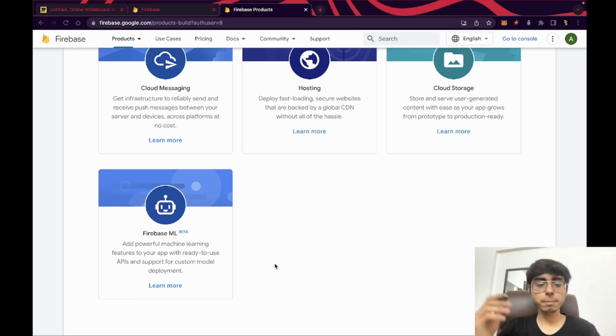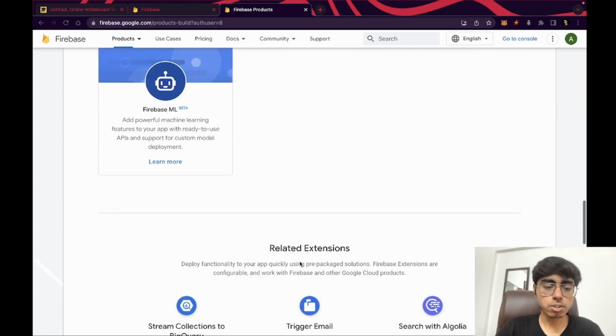Then Firebase ML. This is a beta version and it's getting explored really well. You can have your own custom machine learning models. You can host your models in Firebase, and you can run your machine learning model on the client side using Firebase, or you can use their own default ML models. They are really good. Face detection, pose detection, and some kind of audio detection ML models are also already written. You just need to call them using the ML Kit plugin. So this is really good.